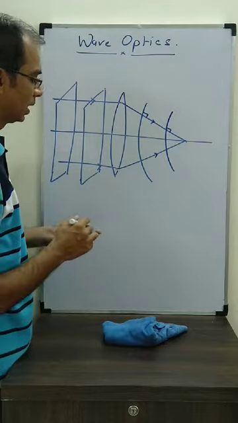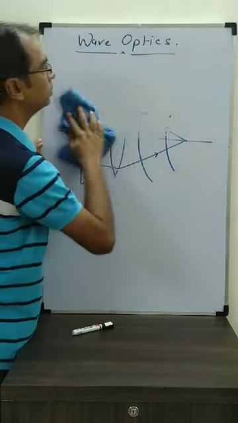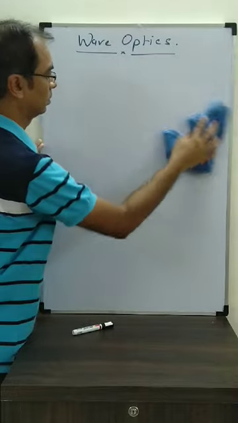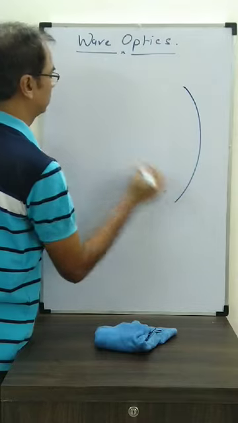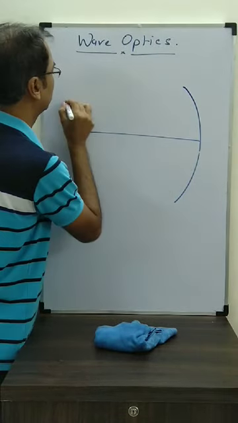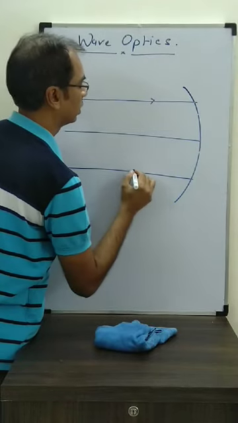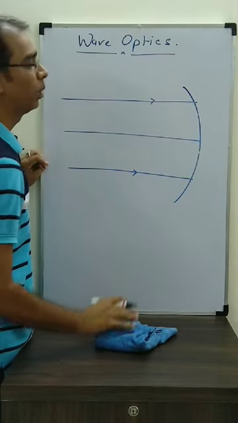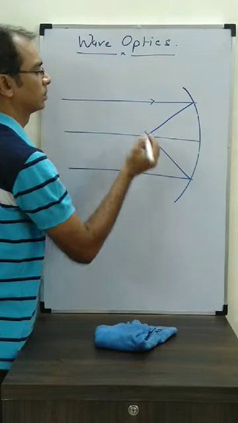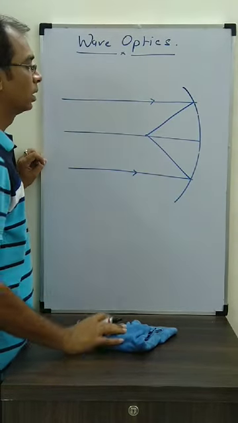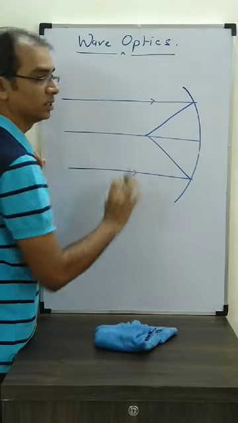We can see the same thing in the case of a mirror also. Suppose I have a concave mirror, for the same question. The incident rays are like this, which means it is a plane wavefront. Now what happens in a concave mirror? The rays go like this. Rays mean energy again, and the energy is always perpendicular.